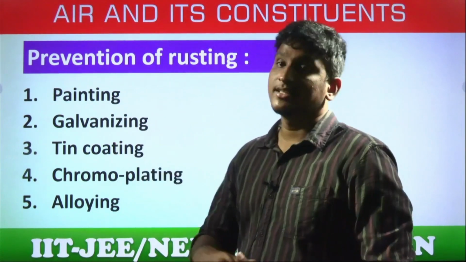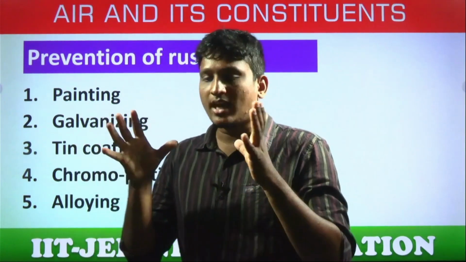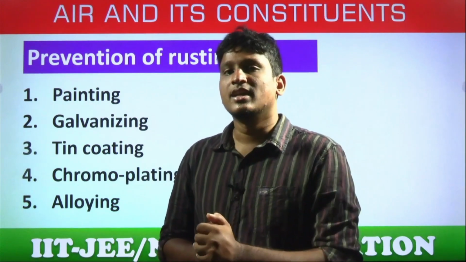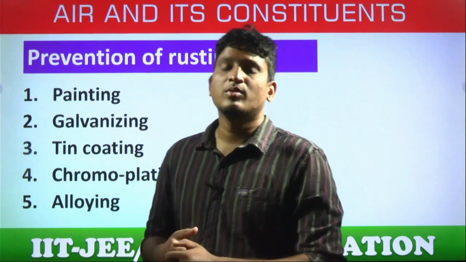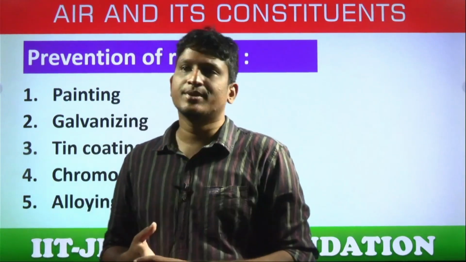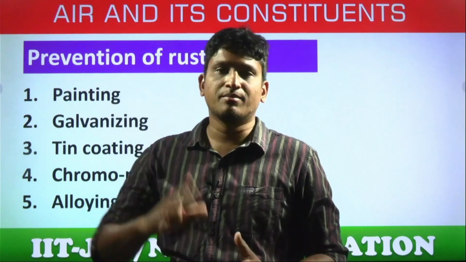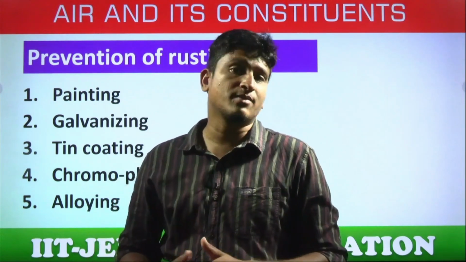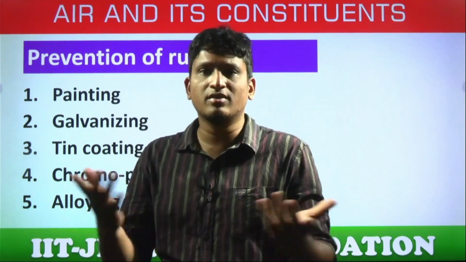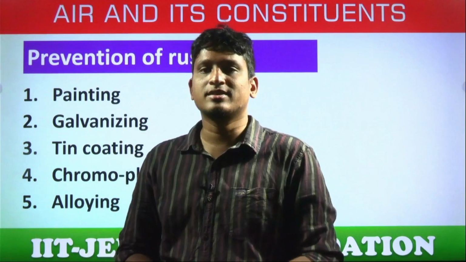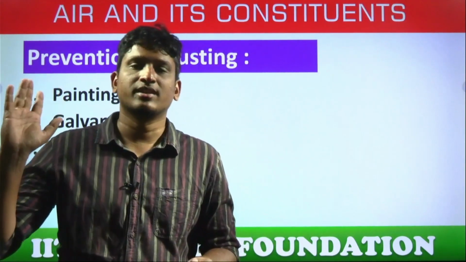So galvanization, this is one of the key processes, students. Galvanization means coating the iron with zinc. That is called galvanized iron. Why coat? We have paint now. Why? Because, students, in some cases, for example, an iron bridge. If you paint that iron bridge, over some years of time, what will happen? This paint will also fall down. Again, that exposes the iron. If you want to paint that bridge again, that's a big process.